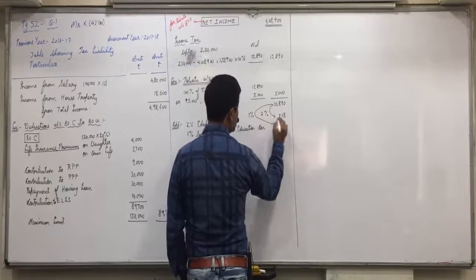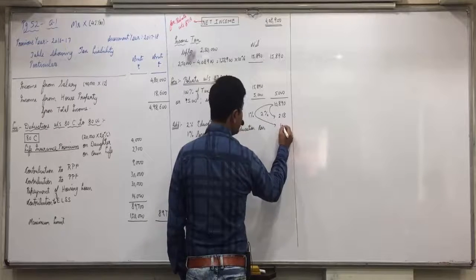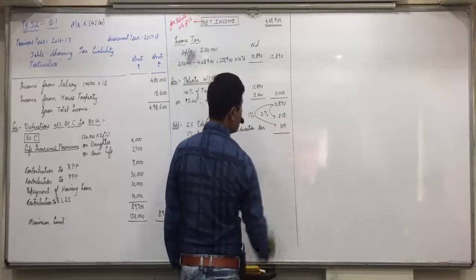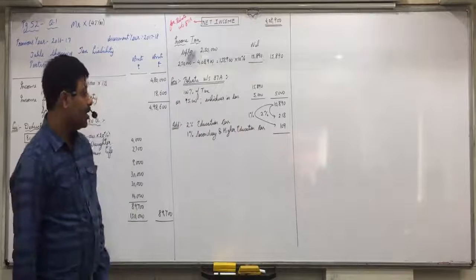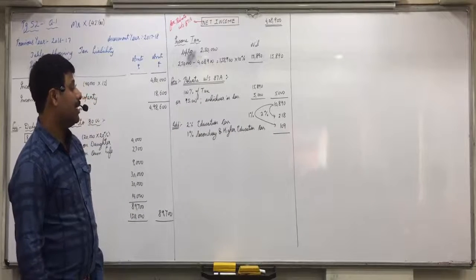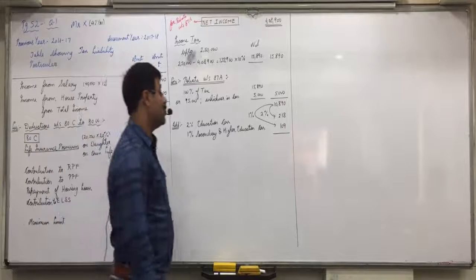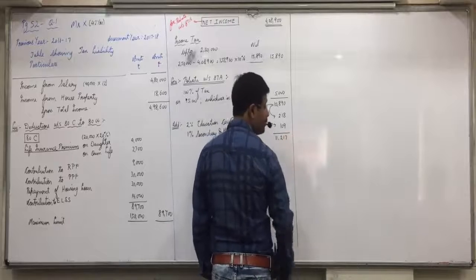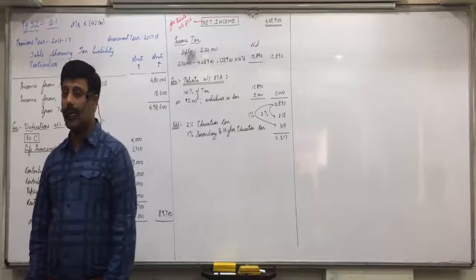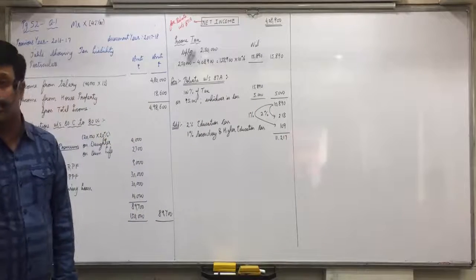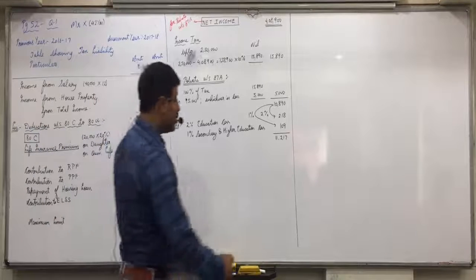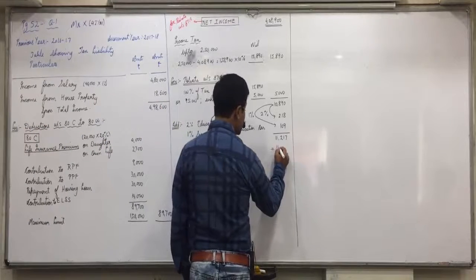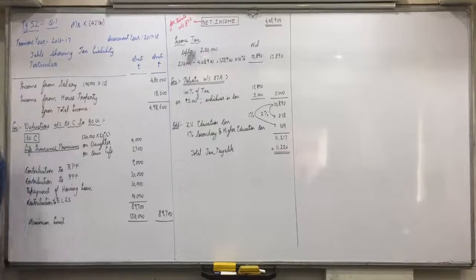One percent of 10,890, 109. So 10,890 plus 218 plus 109 is 11,217. Tax is always rounded to the nearest multiple of 10. So 11,217 means you will pay tax of 11,220. Is everyone clear with this? Anyone having any doubt in it?